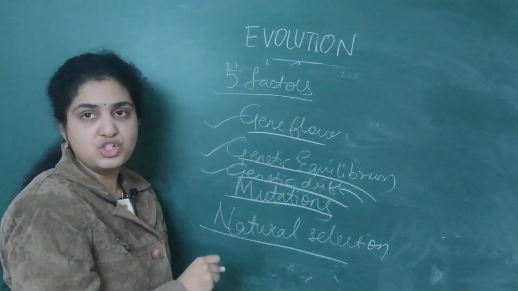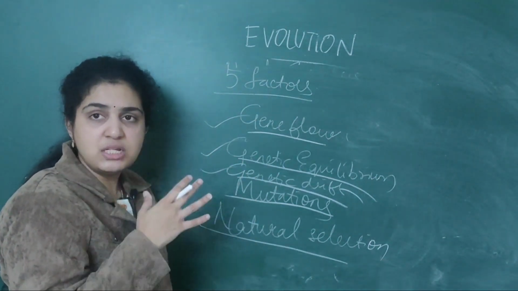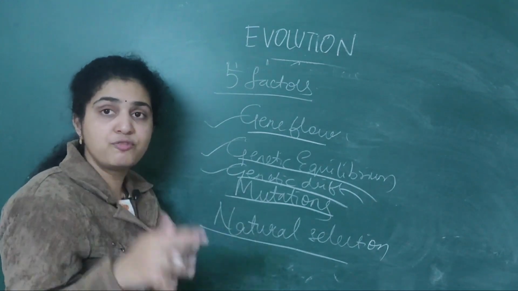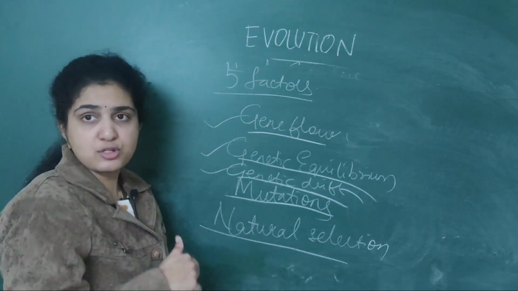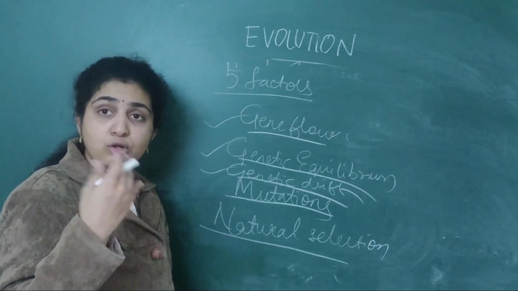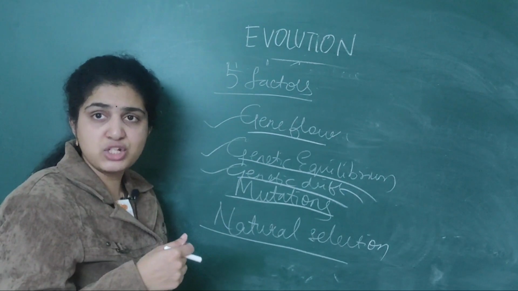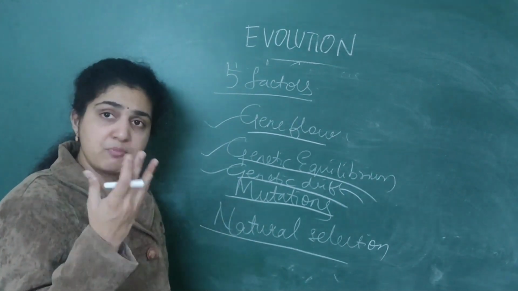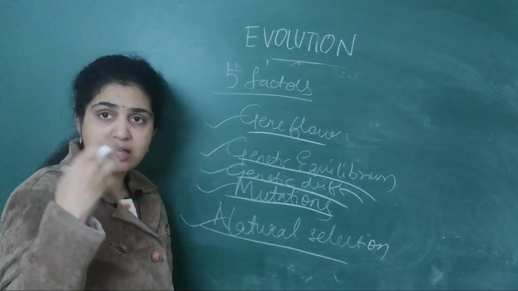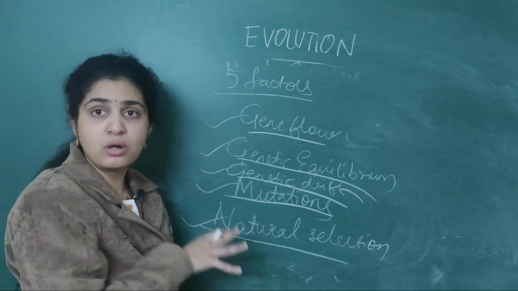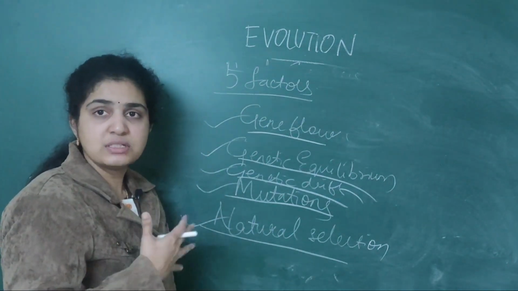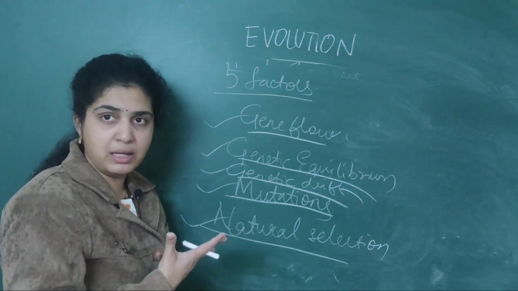Three are starting with G, so remember like that. Genes from one person to another person may vary due to flow. Due to drift also it may vary. It may vary due to equilibrium. It may vary due to mutations, if you are suffering from some mutation, the genes will vary from one person to another. And due to natural selection by nature also, it may vary. So these are the 5 factors which influence the Hardy-Weinberg equilibrium.